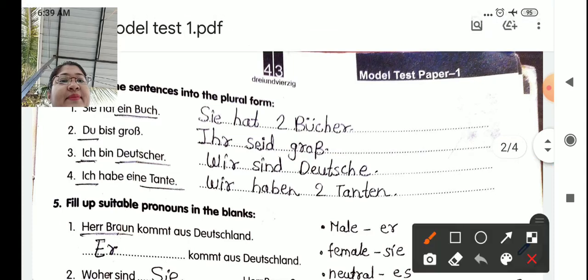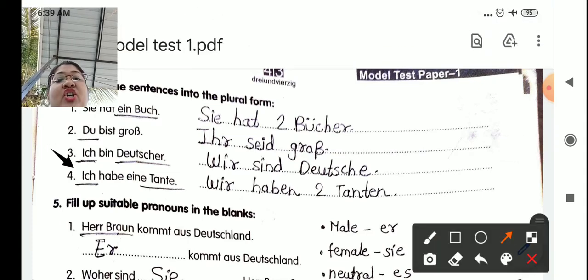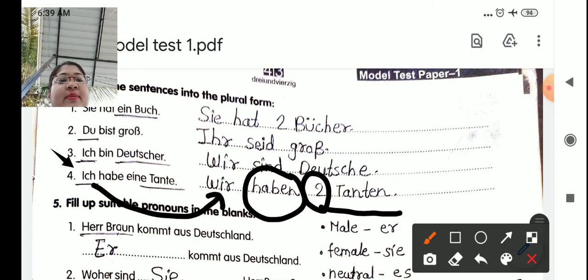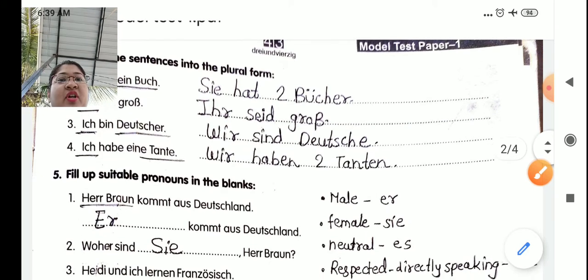Next. Ich habe eine Tante. I have one aunt. So ich I have converted to wir. Same verb conjugation I have changed, and zwei Tanten means two aunts. Okay, so two number you can change to any number. So that was the plural.